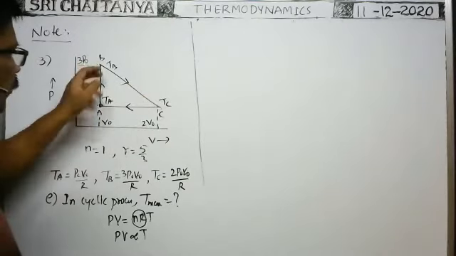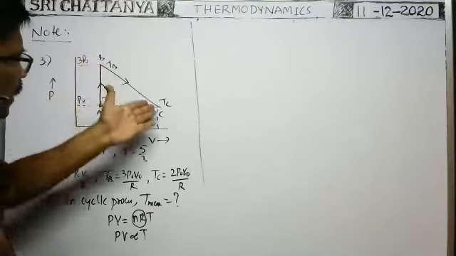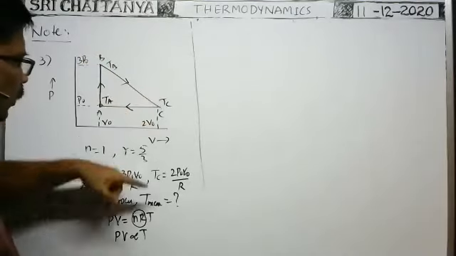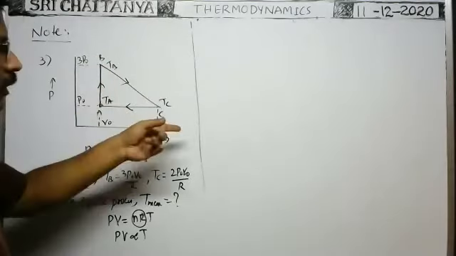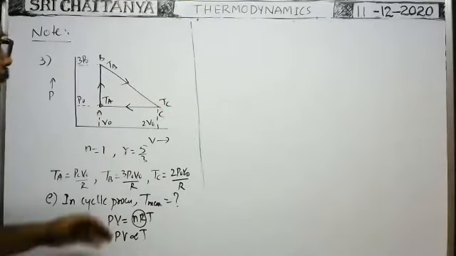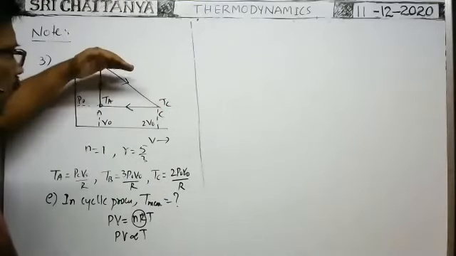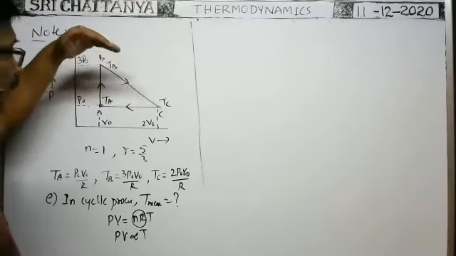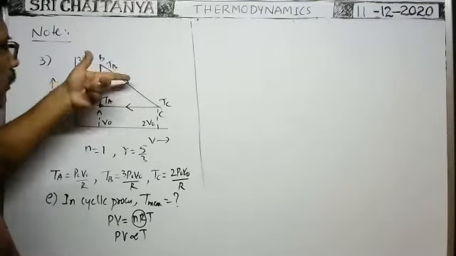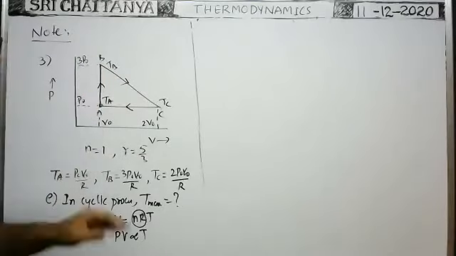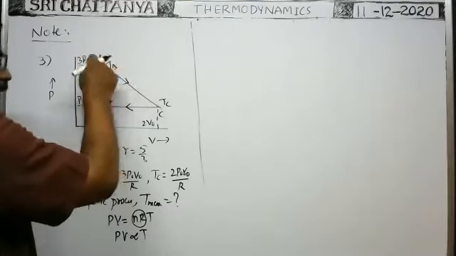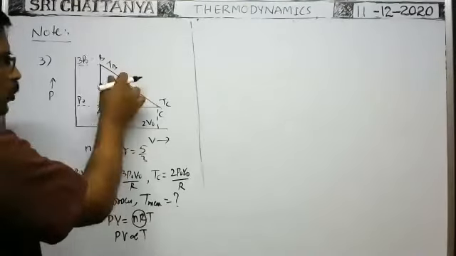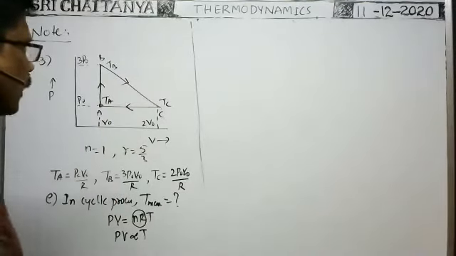Here no work is done, that's why the temperature is minimum. But along this path, as the area under the graph is more, the temperature must be more in this path. First, we have to check roughly like that. The path with the greater area under the graph will have the maximum temperature. So the E path has the maximum temperature. Is TB the maximum, or is it some point in between these two? We have to check.